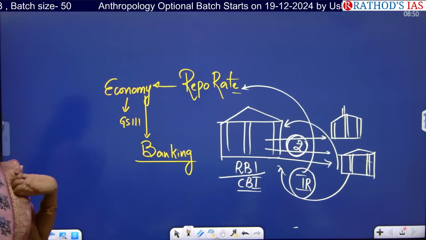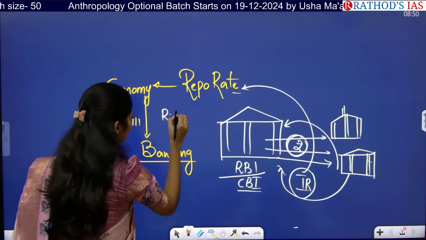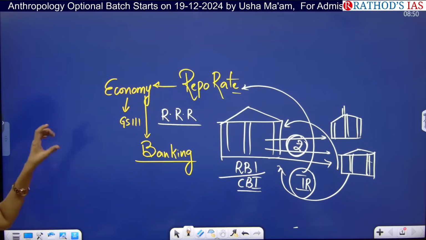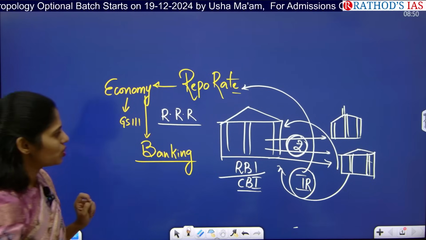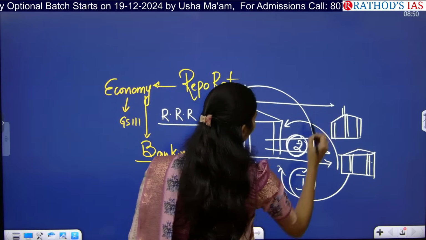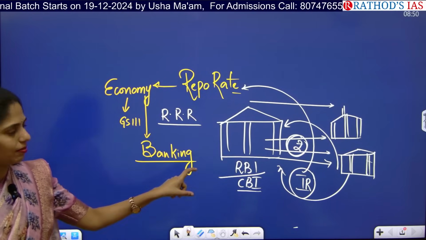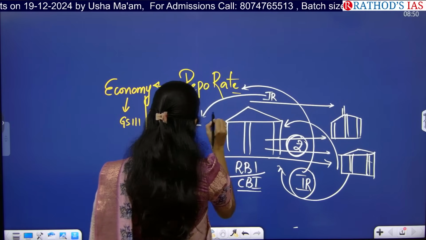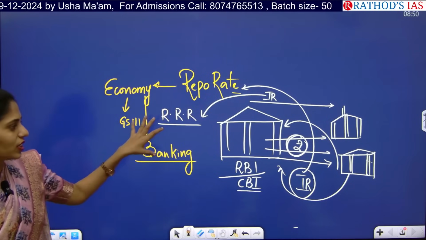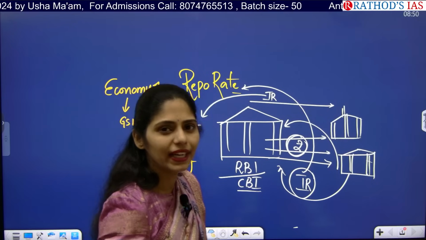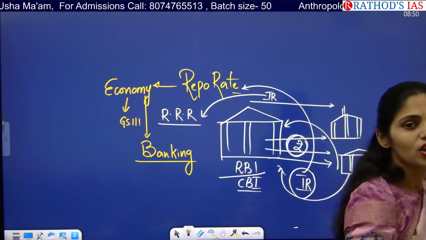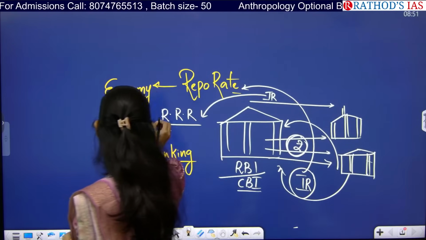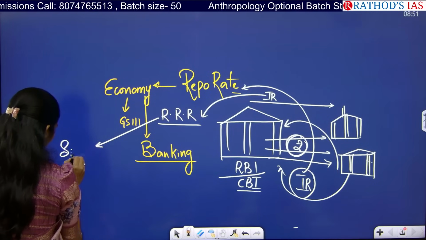Here you will also be studying another concept, that is RRR, reverse repo rate. Reverse repo rate is exactly opposite to this concept. Whenever RBI is borrowing money from the banks, on that money RBI will be paying interest. That interest rate is called the reverse repo rate. This is a very important concept, and you will get directly prelims-based questions regarding this. What is reverse repo rate and what is repo rate? And here you have to know what the significance is.